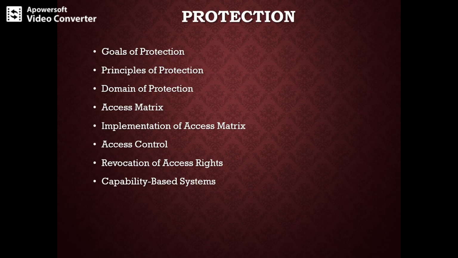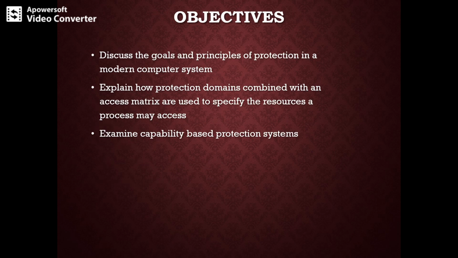So what you'll be studying here in this presentation is the goals of protection, principles of protection and domain of protection, access matrix, implementation of access matrix, access control, revocation of access control, and finally the capability based systems.